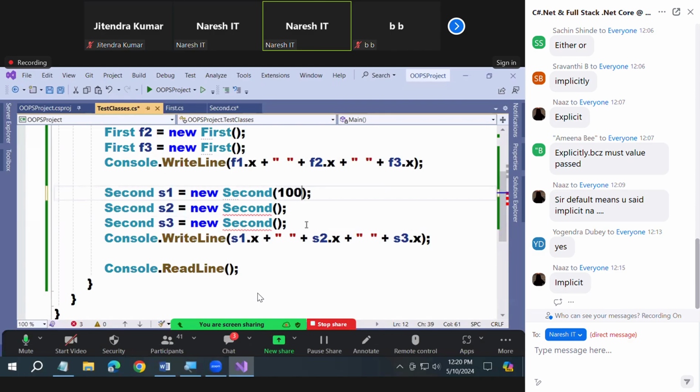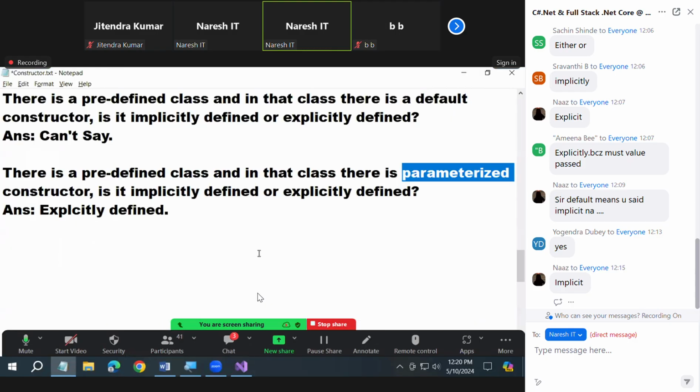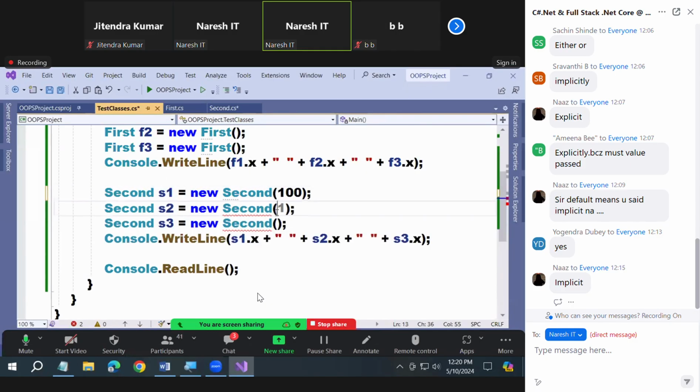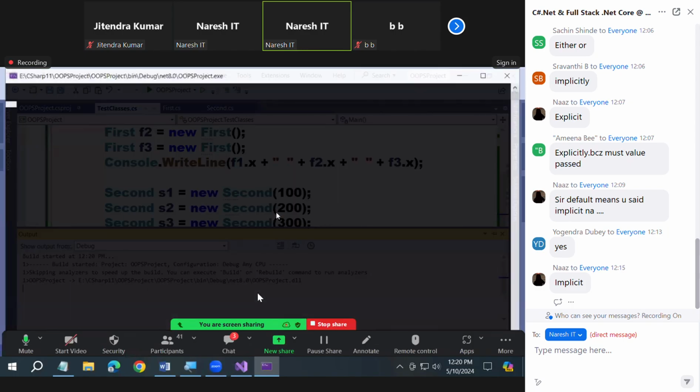I'm passing a value 100. Are you clear? Now the value 100 comes to A. X is equals to A. Now your field is initialized with 100. Yes or not? Now, in the second instance, I will pass 200. In the third instance, I'll pass 300. Now understand yourself: all three have 3 separate values, not the same value.